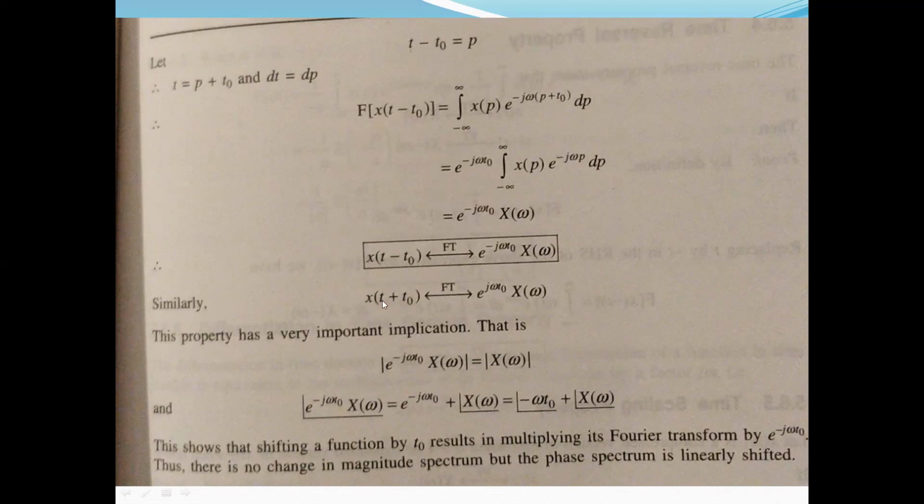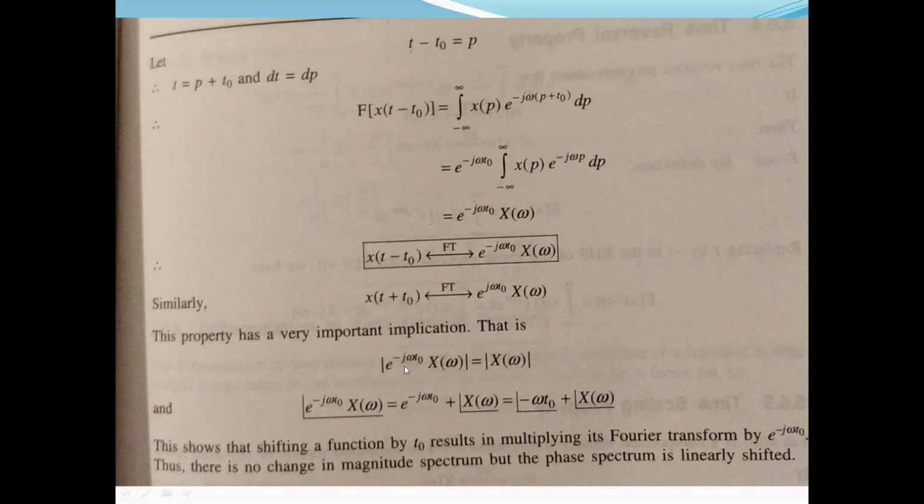Similarly, x of t plus t naught, that is time advancing, can also be done, and its Fourier transform will be multiplied by a factor e to the power plus j omega t naught. This property has a very important implication. Whenever the transform is multiplied with the exponential factor, the magnitude does not change. The only thing that changes is the phase, because the magnitude of the exponential complex function is always 1.